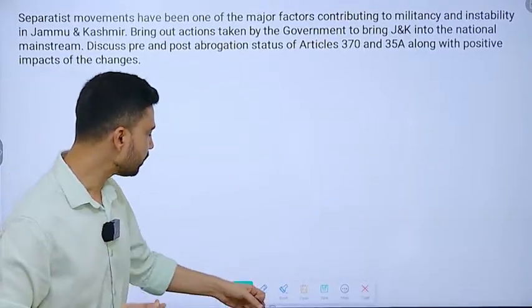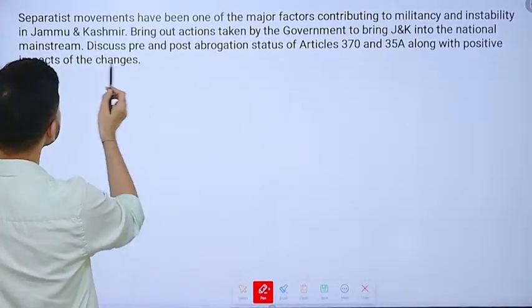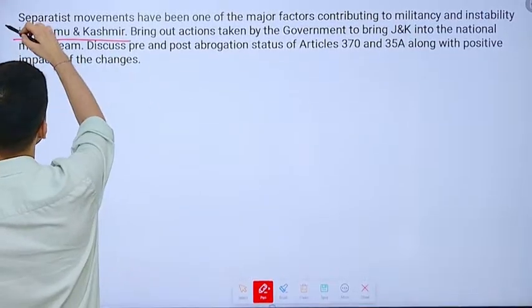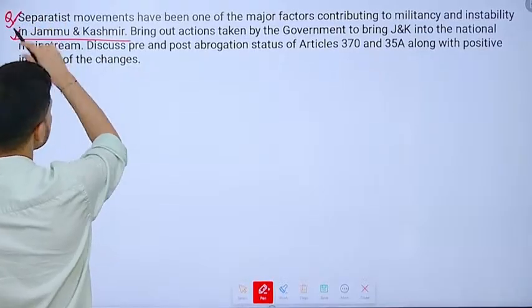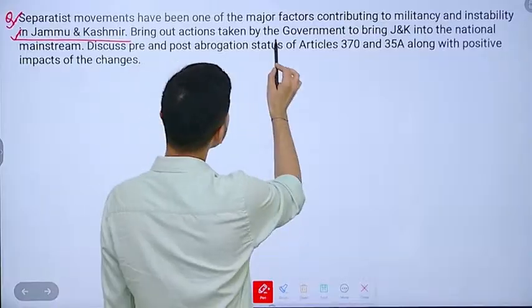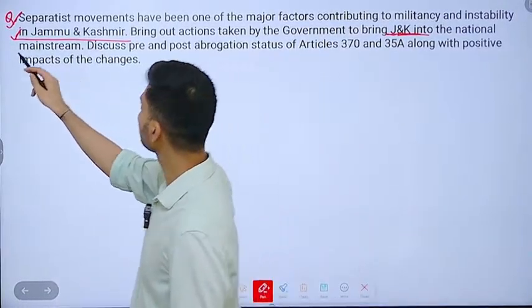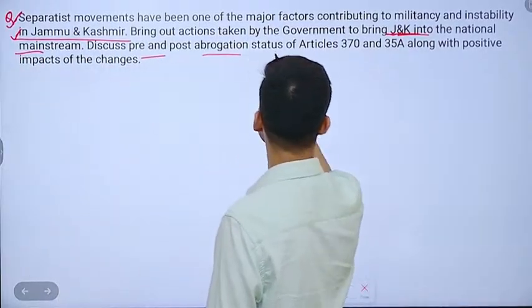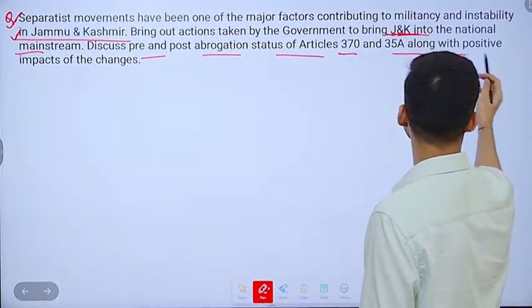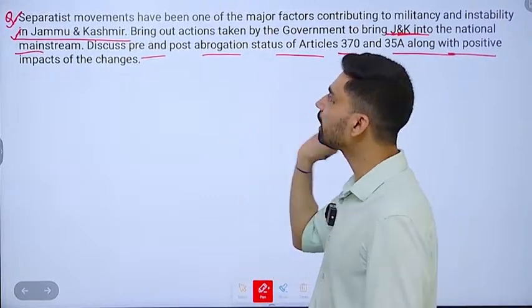Next is: separatist movements have been one of the major factors contributing to militancy and instability in Jammu and Kashmir. Again, the question starts with a statement, so to some extent you have to justify this in the introduction part. Then bring out actions taken by the government to bring Jammu and Kashmir into the national mainstream. Discuss pre- and post-abrogation status of Article 370 and 35A along with the positive impact of the change. Again, a question with multiple parts.